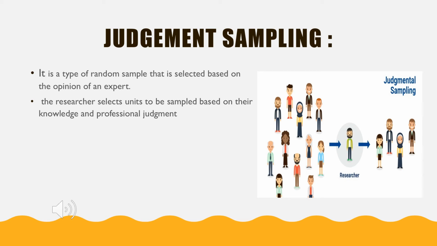For example, there are some 20 students. A teacher will have a better idea about all the students, because we know what knowledge they have and how they behave. So depending upon the judgment of the teacher, they will select 5 or 10 people depending upon the requirement. Here the researcher plays a major role, as he needs to judge who is suitable for the study.